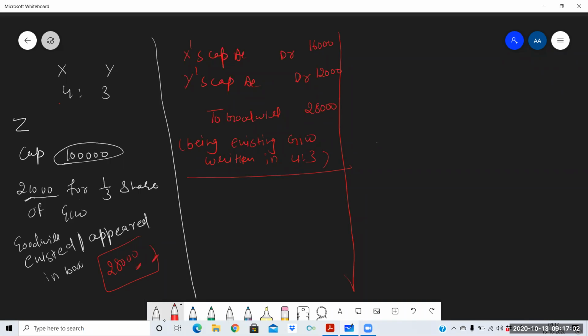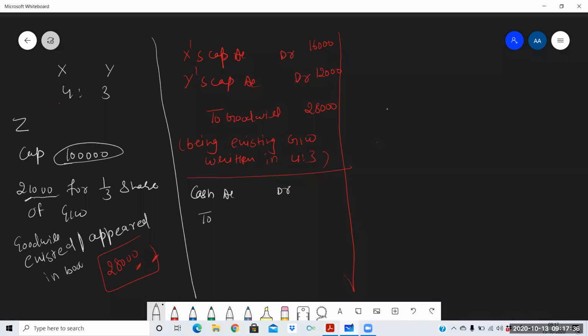Okay. Now the second entry, now admit Z. Whenever the new partner is admitted, the first entry will be in regard to the bringing in of capital and goodwill. So Z is bringing in capital and goodwill both. Okay. So the next entry will be cash account debit. All these questions are of 3 to 4 marks. And always one question comes on this topic separately, as an individual question. And it is always a part of the full-fledged question.